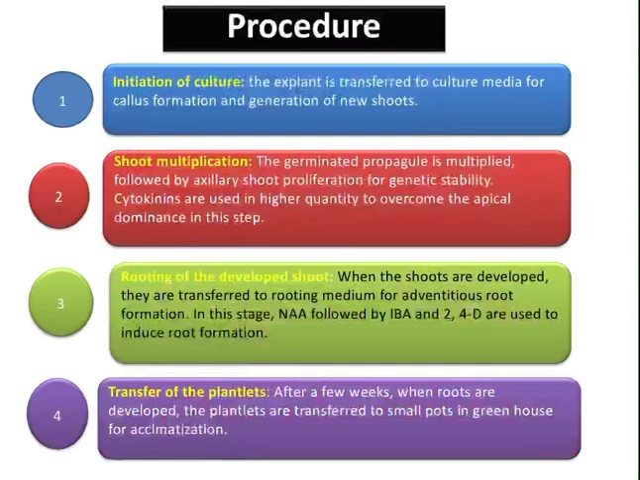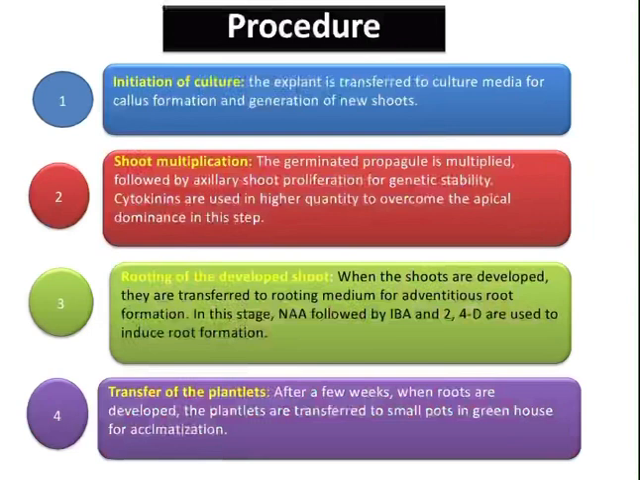Again, for the rapid initiation or induction of shoot proliferation or shoot regeneration, cytokinins are used in higher quantity when compared to auxin to overcome the apical dominance in this step, followed by shoot multiplication, rooting of the developed shoots. So this is the third procedure. When the shoots are developed, they are transferred onto rooting medium. Rooting medium will contain a high concentration of auxin when compared to cytokinin.